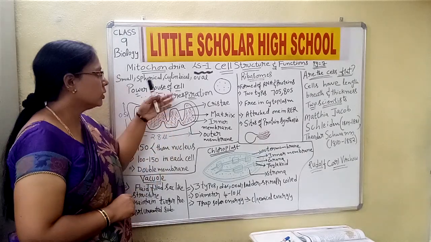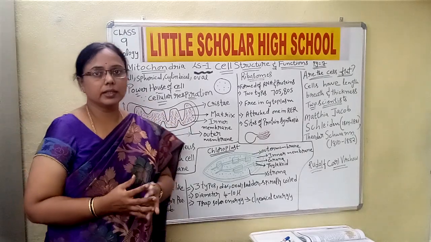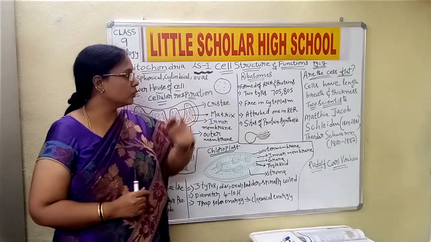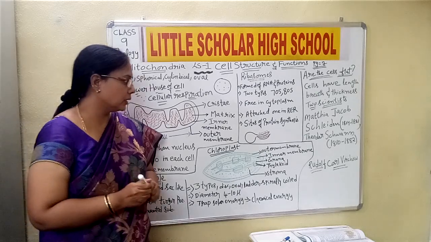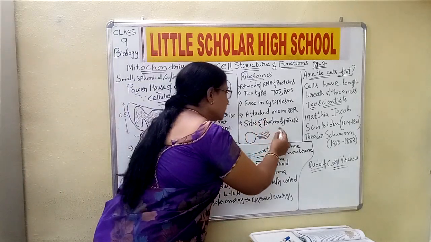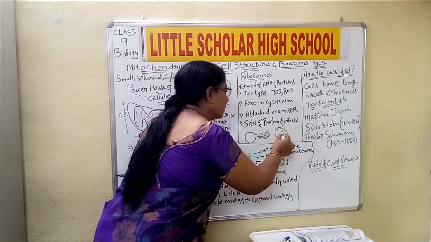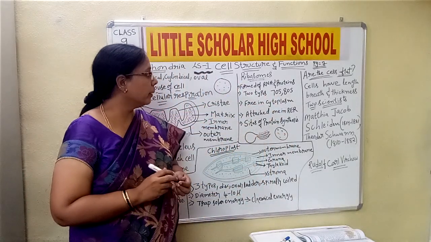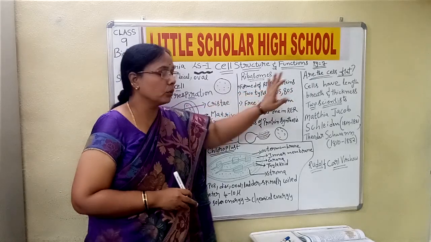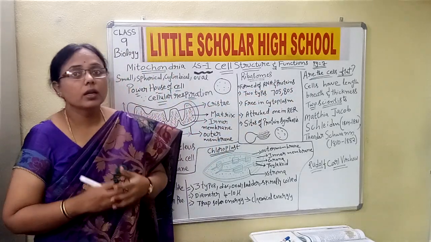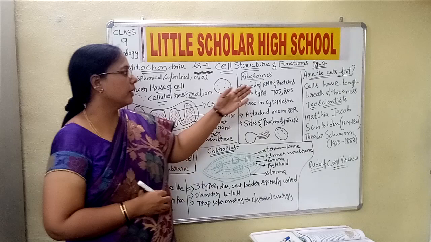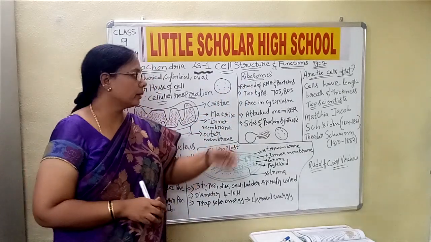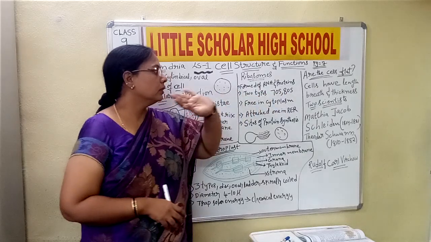Okay children, now we shall move to the next organelle, that is ribosomes. The ribosomes are very small particles which are scattered in the cell. They are made up of RNA and proteins. This can again be one of the questions. Ribosomes are made up of RNA and proteins, and there are two types of ribosomes, that is 70S and 80S.